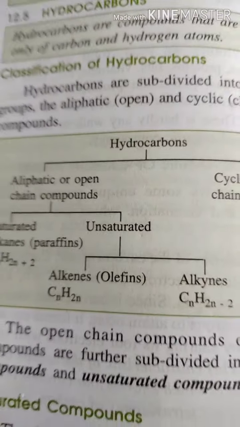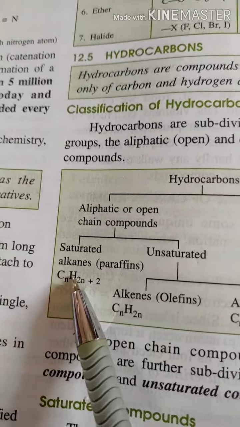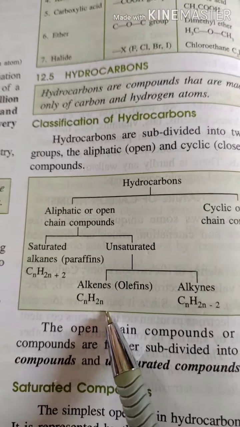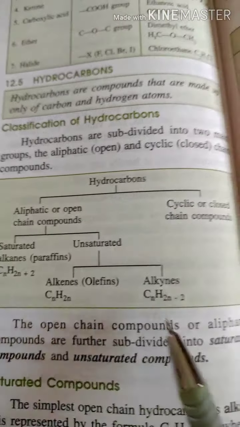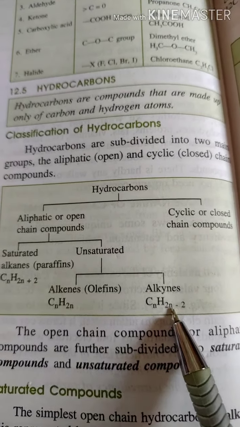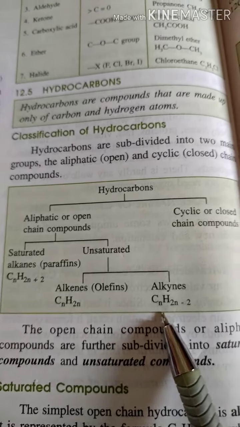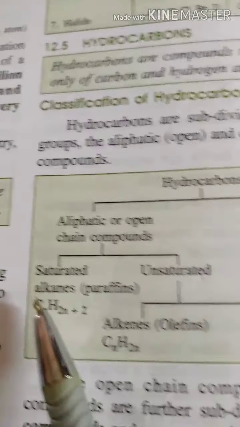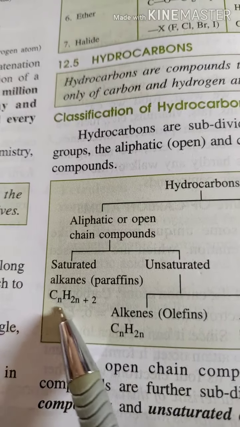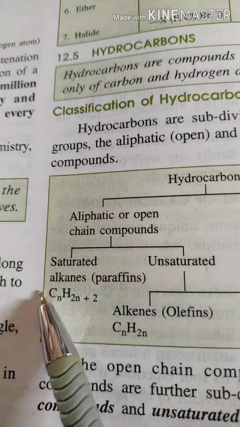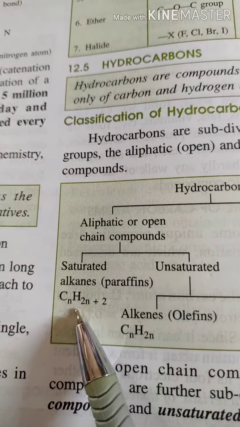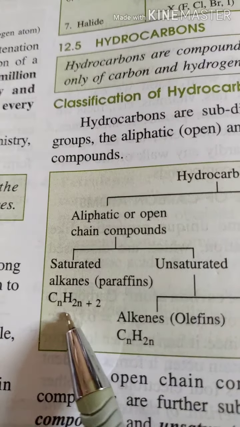So keep in mind, in case of alkane there is only a single bond. In case of alkene there are double bonds. And in case of alkyne, the minimum number of carbons should be 2, because if only one carbon is present here, the other 4 lone pairs can be occupied by 4 hydrogen atoms.